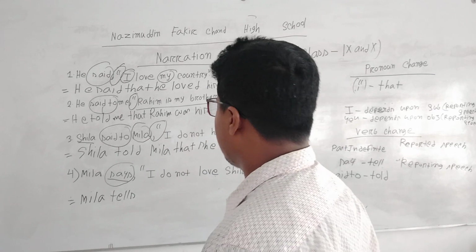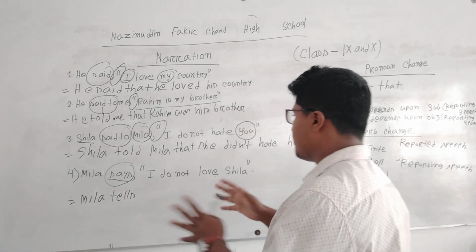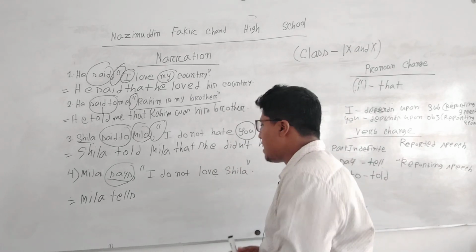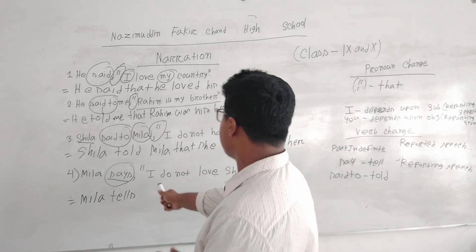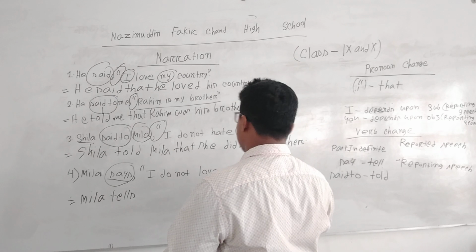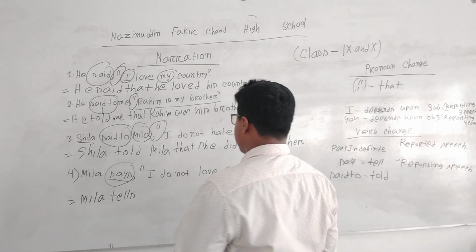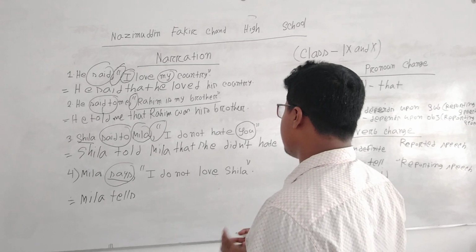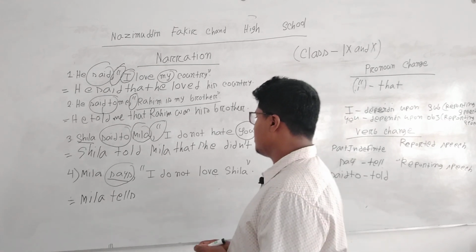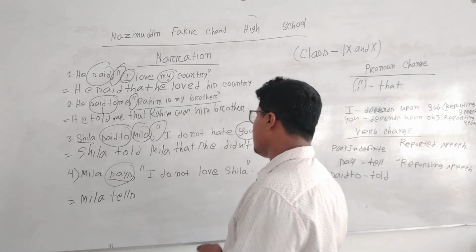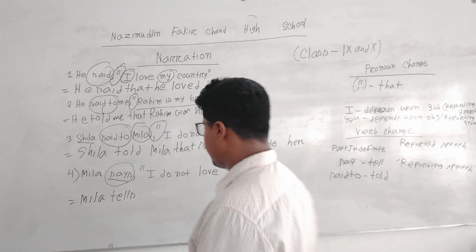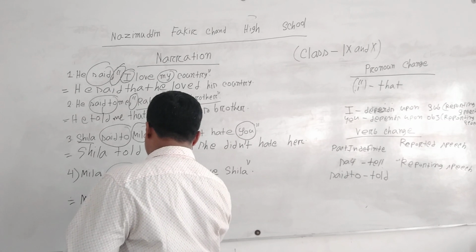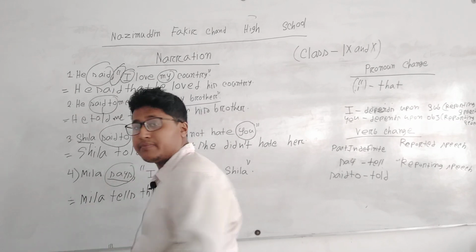So let's solve this sentence. For "Mila says" we have to write "Mila tells." After that, the quoted sentence, I mean our reported speech, is in present indefinite tense, so we have to convert it also as present indefinite. After omitting the inverted comma, we have to write "that."